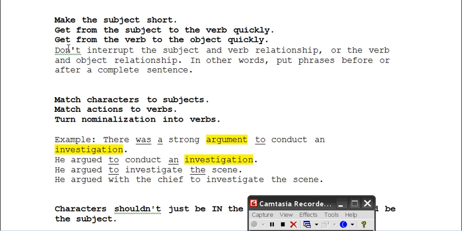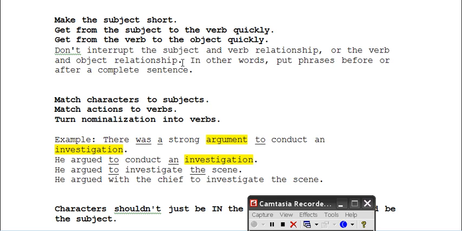Get from the verb to the object quickly. Now this means that you don't want a bunch of words or phrases, or even worse, a clause that comes in between the verb, that is the action that the subject is doing, and what's happening, what that action is doing, or is it happening to something else.